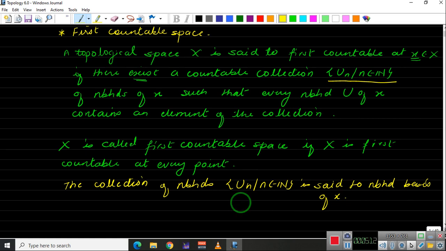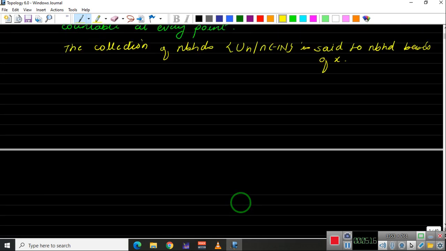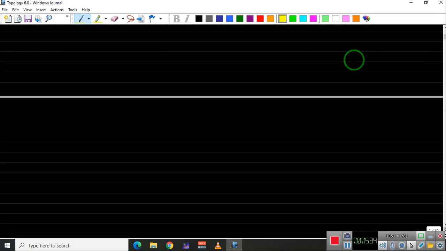Okay, let's go for some examples. Let me first again recall. It's first countable at x if you can find a collection of neighborhoods of x such that if you take any other neighborhood, it will contain one member from here. And members of here are nothing but open sets. Let's go for the examples.